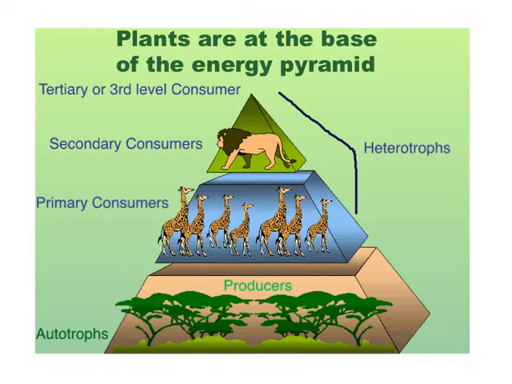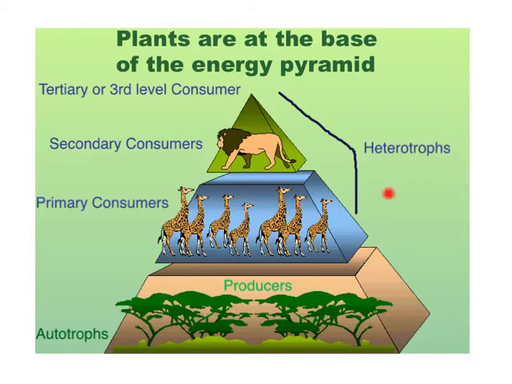Then, as we move up the pyramid, we come to the primary consumers. Primary means first. So these are our first consumers after the producers. So the giraffes are going to eat the plants. So they're the first ones that are eating the producers.